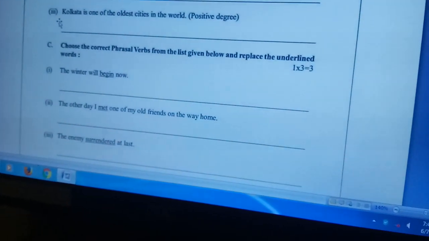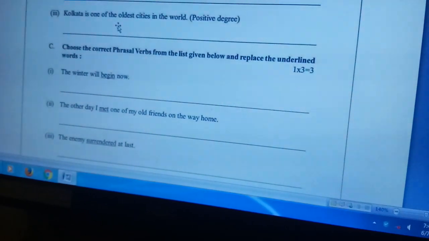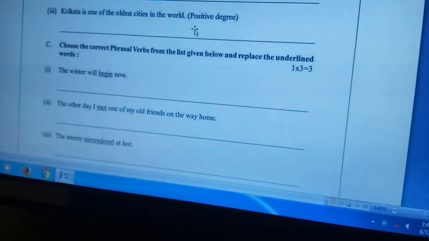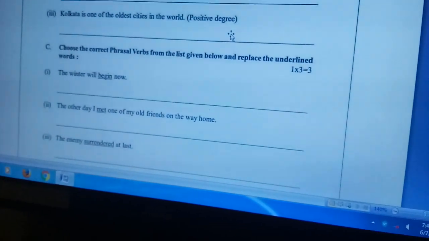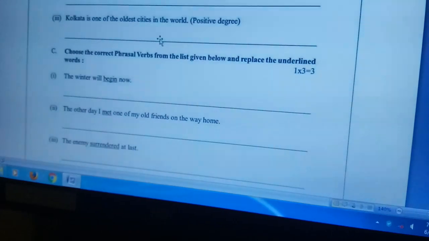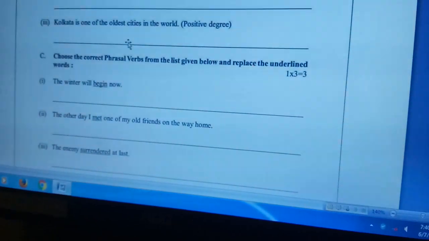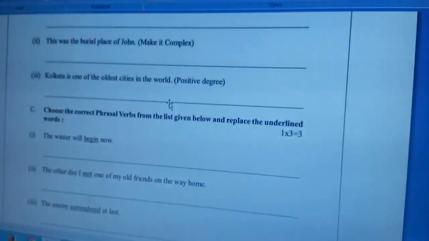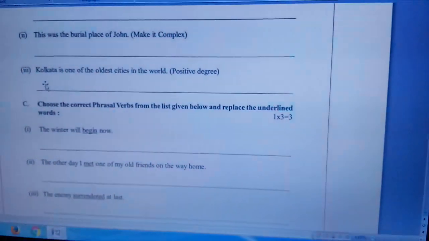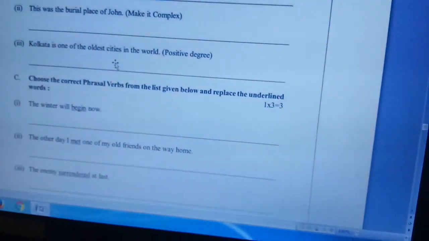Next, question number 3. Kolkata is one of the oldest cities in the world. You have to turn it into positive degree. You have to use the positive degree of the adjective. Very few cities in the world are as old as Kolkata.